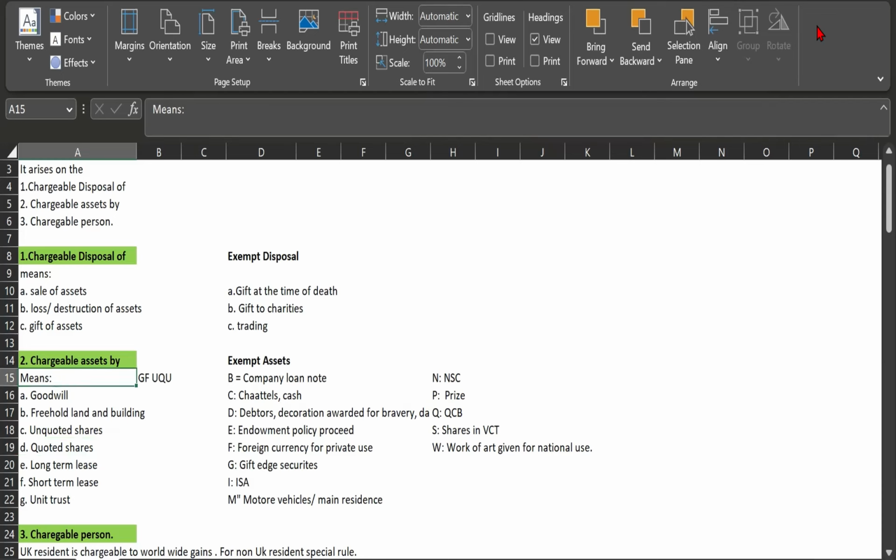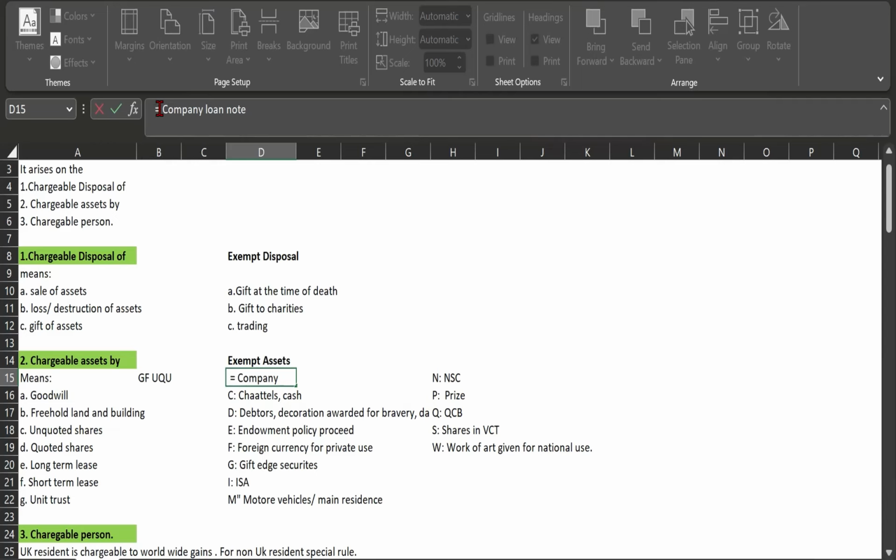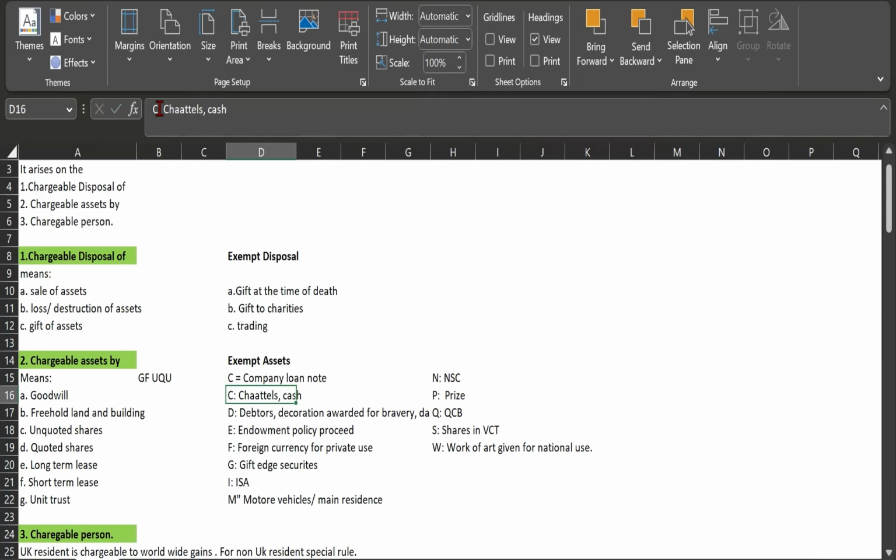Okay, so now there are exempt assets as well. For this, I had noted down these terms serially, alphabetically. So basically, there is no exempt asset that starts from A. It basically starts from C. Sorry, it's my fault. C. Okay, so basically, from C, company loan note, chattel and cash, D for debtor, decoration award